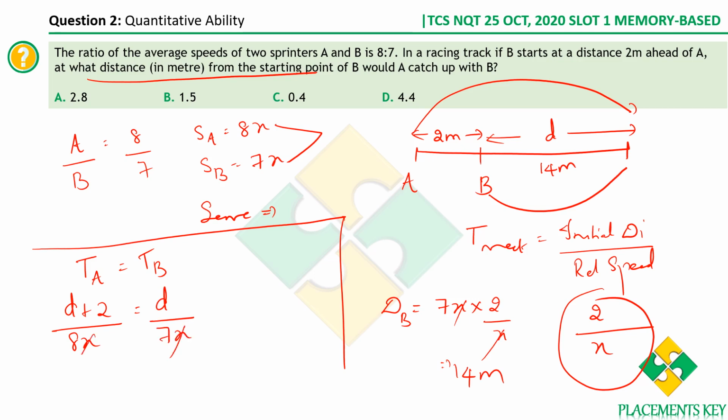Just solving for D, you get the answer. So what do we get? 7D plus 14 is equal to 8D, which implies D is equal to 14 meters. You get the same answer either in this method or in this method. You can follow the method that you're comfortable with.